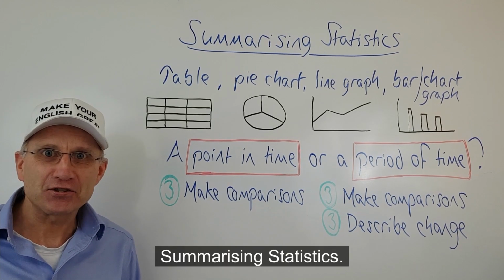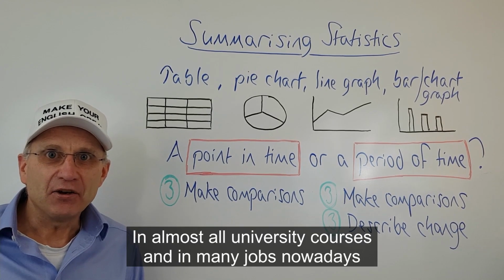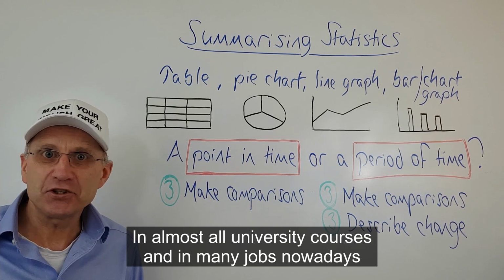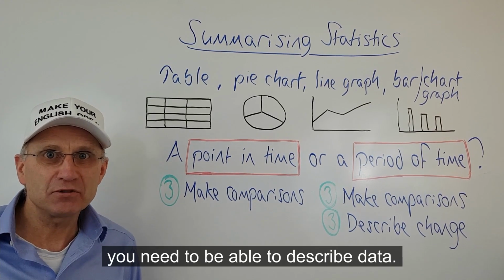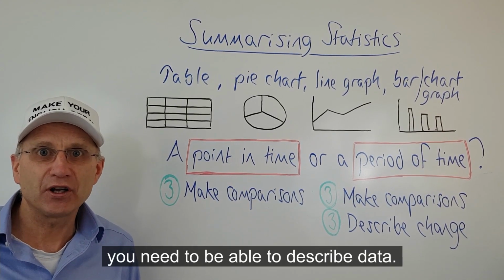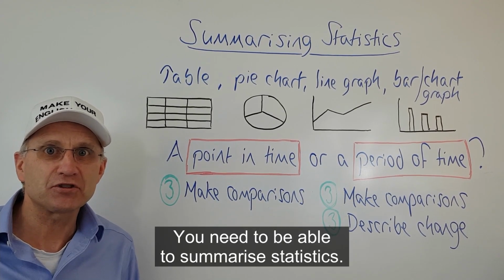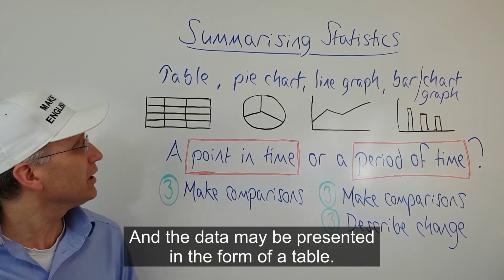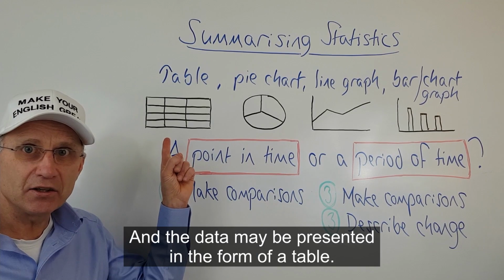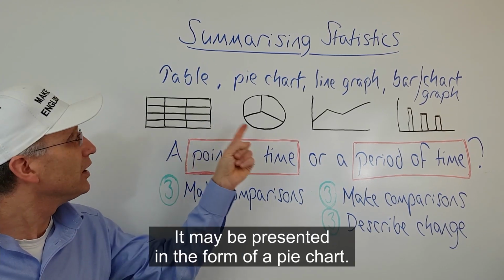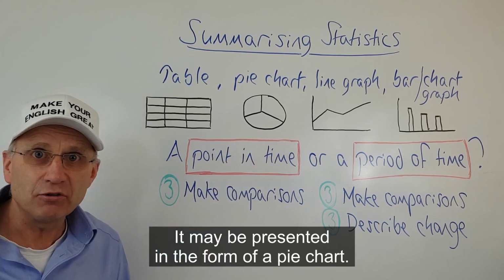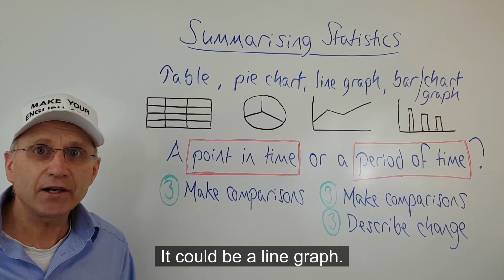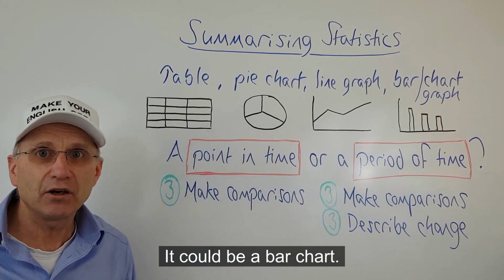Summarizing statistics. In almost all university courses and in many jobs nowadays, you need to be able to describe data. You need to be able to summarize statistics. And the data may be presented in the form of a table, a pie chart, a line graph, or a bar chart.